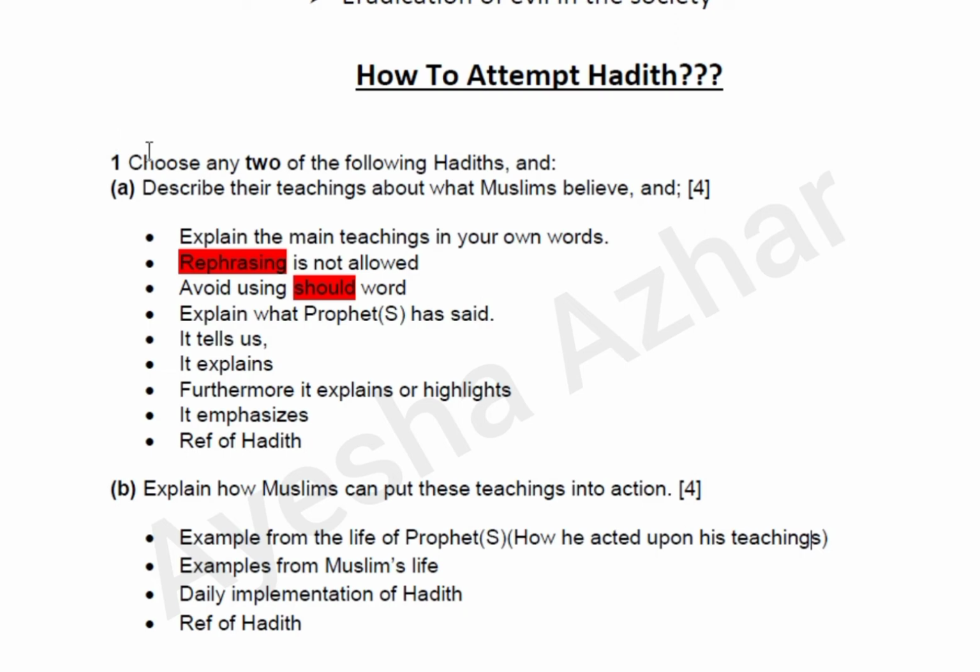So the question, which is question number 1, in which you will be given 4 ahadith and you are supposed to attempt any 2 ahadith. Your first question, part A, will be: choose any 2 of the following hadiths, and part A is describe their teachings about what Muslims believe. That means you need to explain the main teachings or explanation of the hadith, whereas in part B you are supposed to explain how these teachings, that is whatever you have written in part A, could be put into action, or how you can perform this hadith in your life.